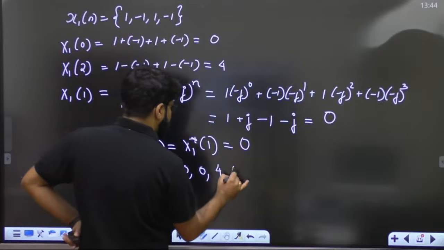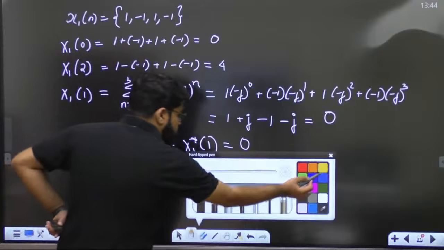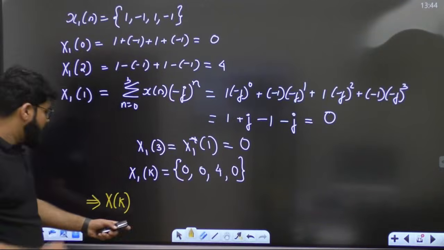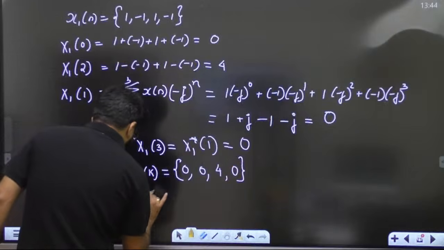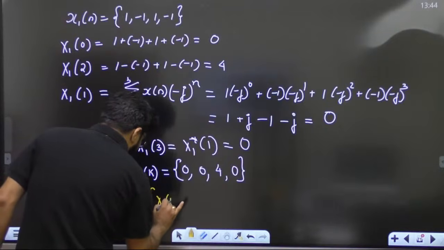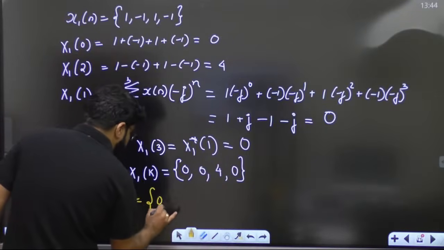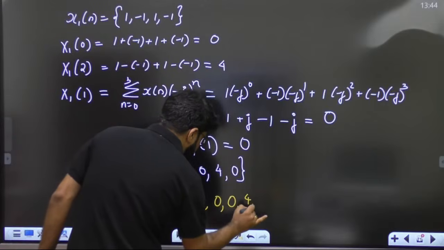Then you have only one non-zero sample, 4, and then again 0. Okay. So here follows my final answer. What is the X[k]? By the interpolation property, replication in frequency X1[k]. This corresponds to X1[k]. Let us just copy it. Okay, so 0 0 4 0 0 0 4 0.